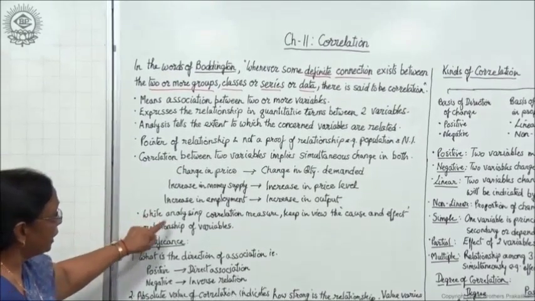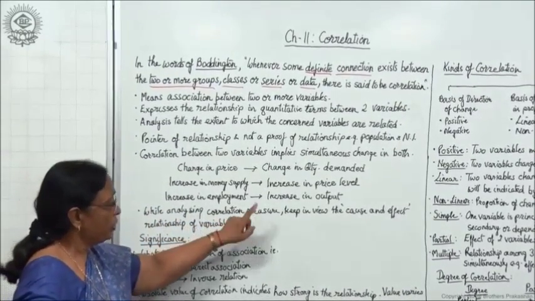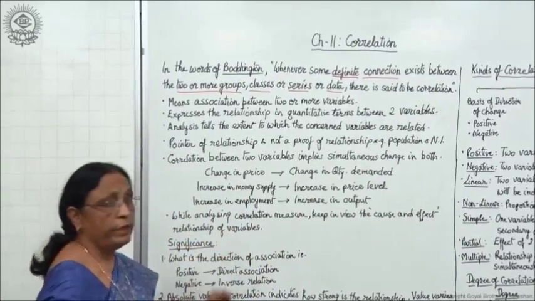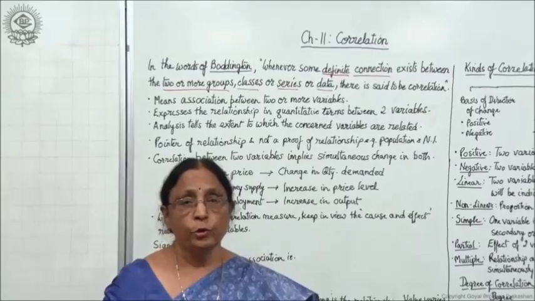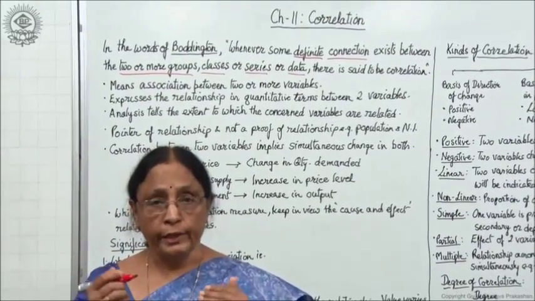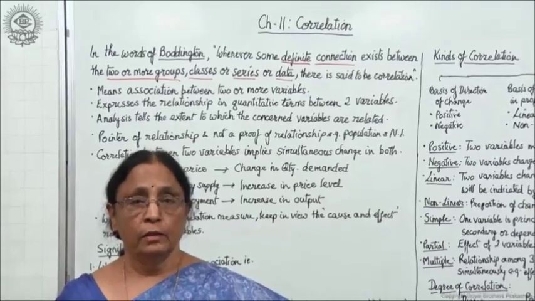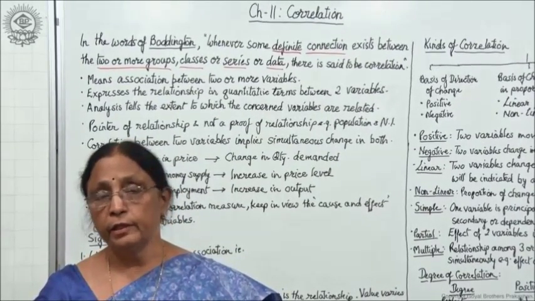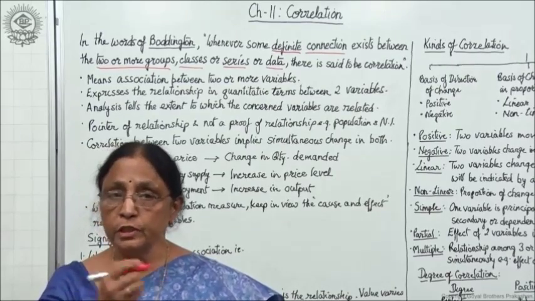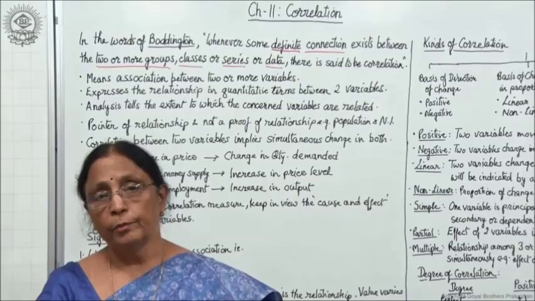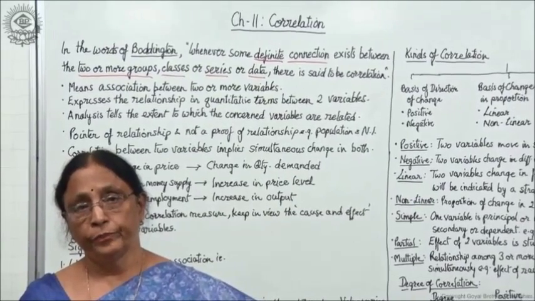Next is: while analyzing a correlation measure, keep in view the cause and effect relationship of variables. Once you know that there is a correlation, both are changing. But when you are analyzing the data or any fact, you have to see which is the cause and which is the effect, as I gave you the example of price and demand.